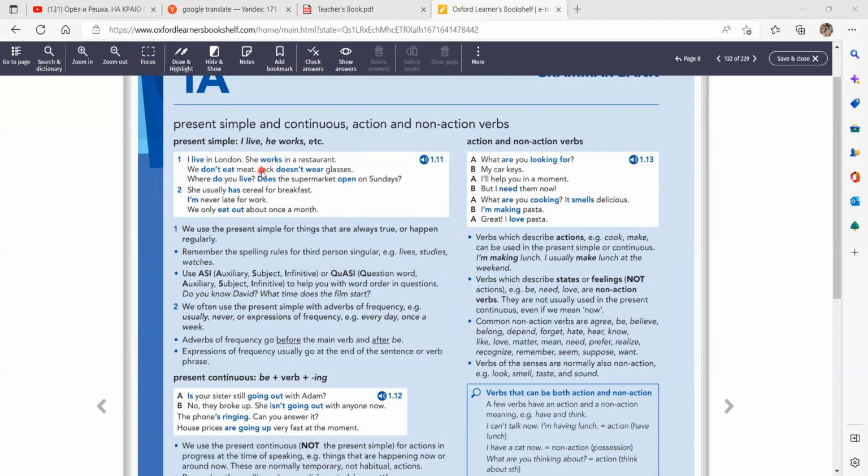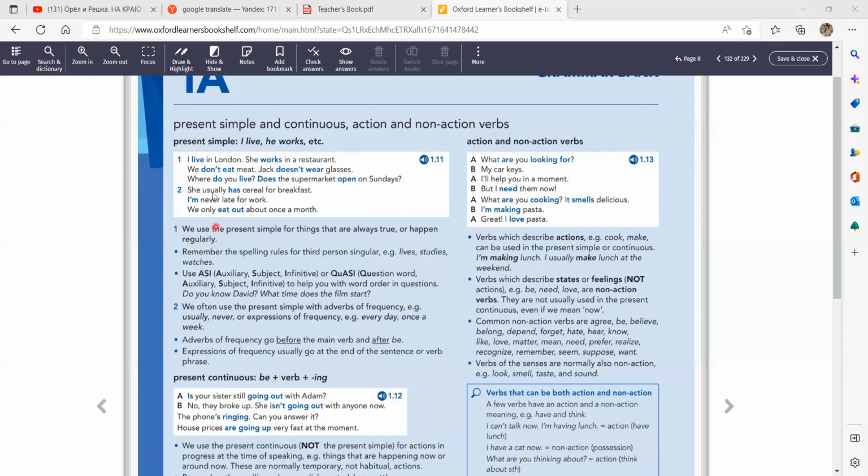Like, for example, lives, you just add s, but studies, you change y to ies because y is after a consonant. Watches, you add es just because it finishes with ch, x, s. These words need es at the end.